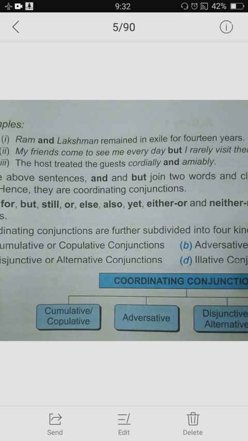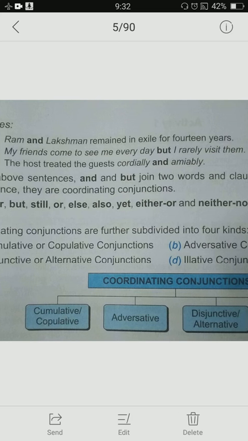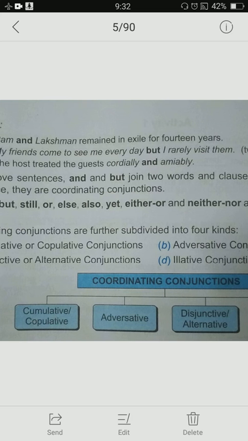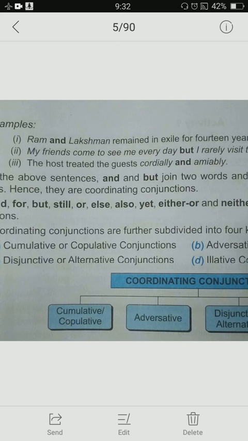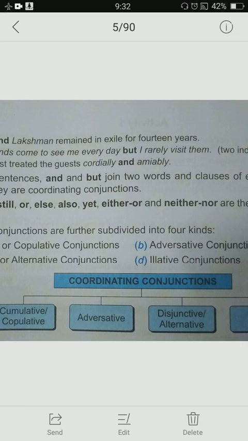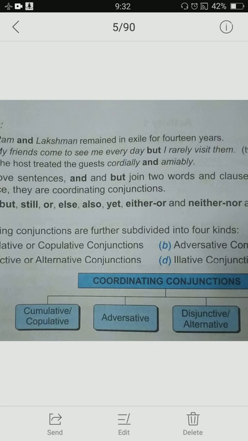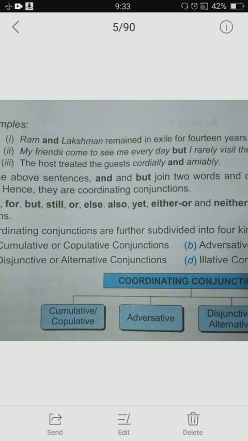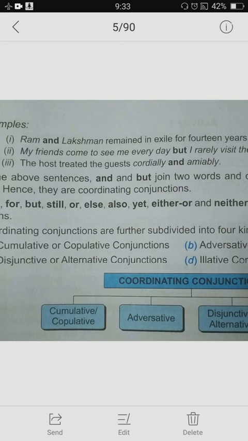In the second sentence, my friends come to see me every day, but I rarely visit them, two clauses are joined with but. The first clause is my friends come to see me every day. The second clause is I rarely visit them. They both can make two separate sentences. That's why both are again equally important in the sentence. And in the host treated the guest cordially and amiably, cordially means very heartily, amiably means happily. Both are equal words here, with equal importance in the sentence.